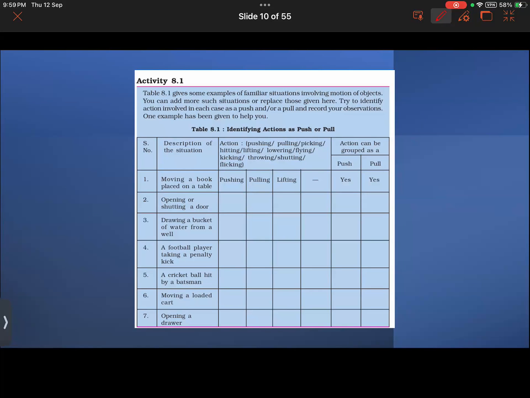Now let's complete this table. It's from the NCERT. You have different actions mentioned here. You have to mention whether there is pushing or pulling, or whether lifting is being done, or throwing or shutting. Like what kind of action is being done here. And those actions can be grouped as either push or pull. So opening or shutting of a door, what actions are involved? Pushing and pulling. So the action can be grouped as both push and pull. Good. Okay, next one, Aisha, you tell me this one, Ibrahim, this one, Vaiga.